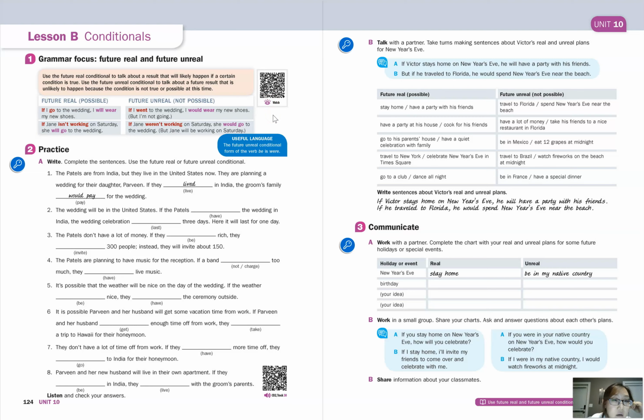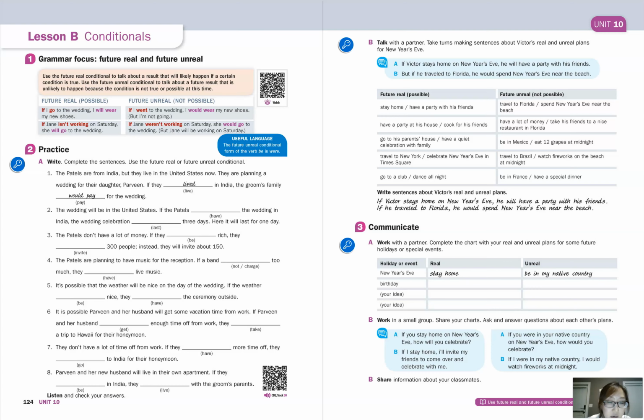Okay, so now let me make a comment. If you noticed, you'll see that the future unreal and the present unreal use the same form, the same structure. So in the if clause, we use past tense. If I went to the wedding, and same thing with present unreal. We also use past tense in the if clause.